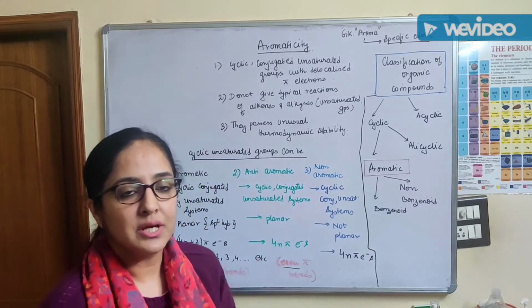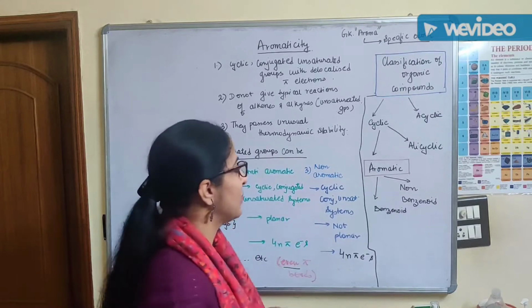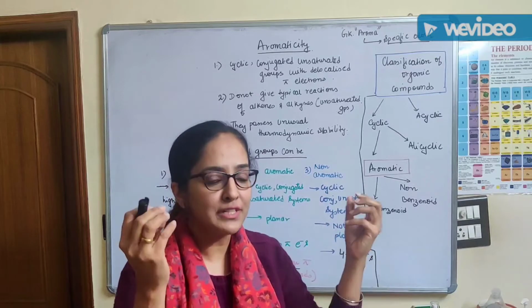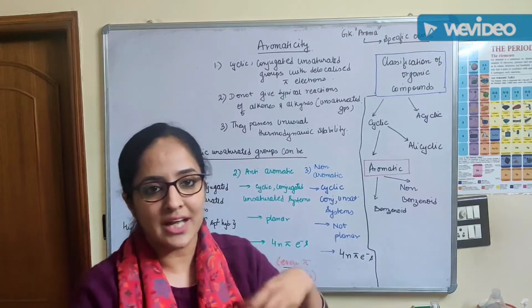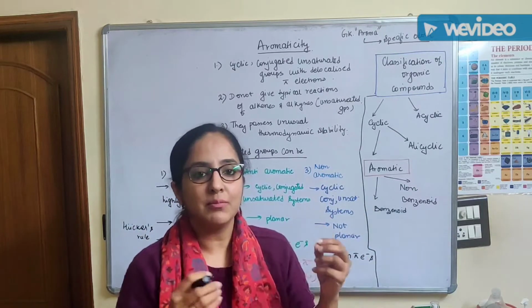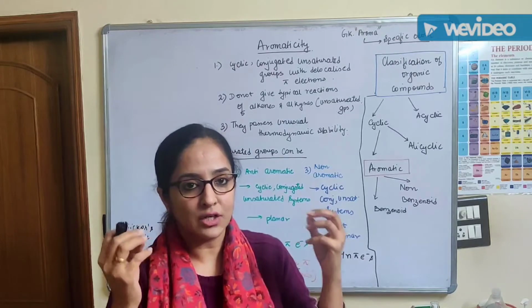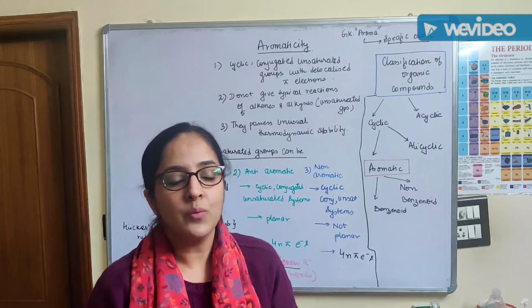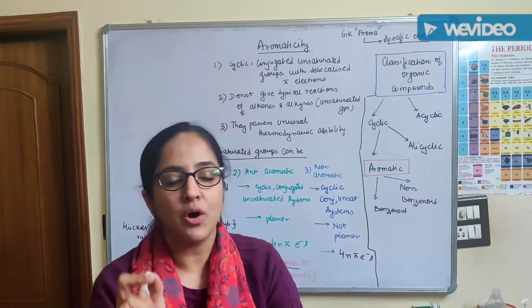Aromatic compounds were classified as the compounds having a lot of conjugation. That means a lot of unsaturation, where the double bonds are alternate and there is a lot of delocalization of pi electrons, and also they are cyclic compounds.